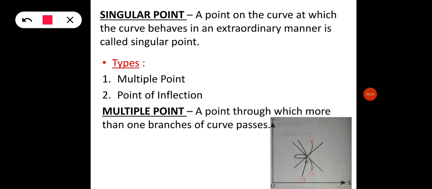If I draw a graph, a curve, here we can see that at this point the behavior of the curve changes. First the graph was decreasing and suddenly at this point the graph started increasing. So this is a point where the nature of the curve is changing. This point is known as a singular point.